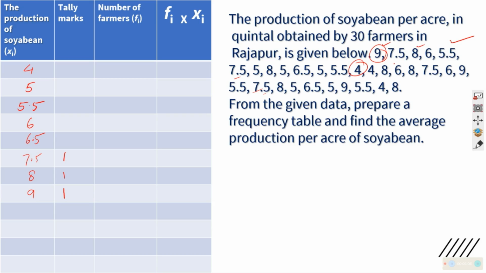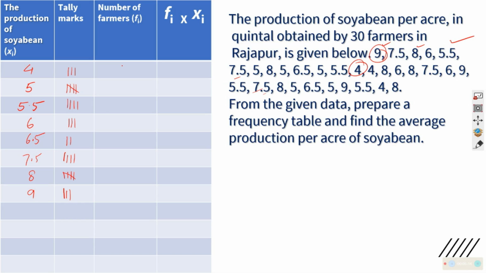Like that, if you go, I'm jumping it to save time, there are 3 farmers with 4 quintal, and those with 5 quintal. 5.5 quintal, only 4 farmers. 6 quintal, 3 farmers. 6.5 quintal, 2 farmers. 7.5 quintal, 4 farmers. 8 quintal, 5 farmers. 9, 3 farmers.